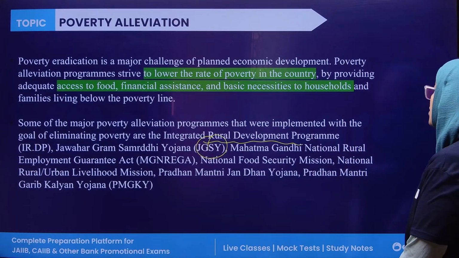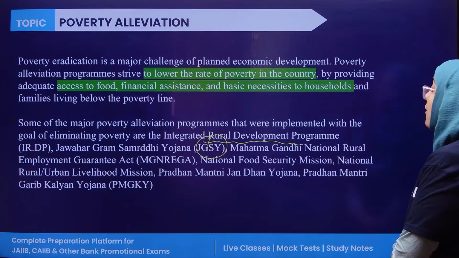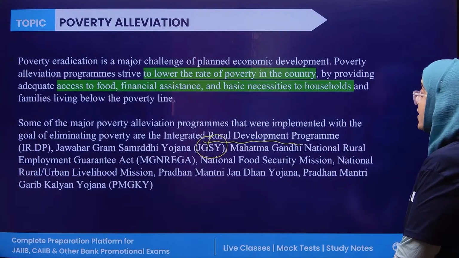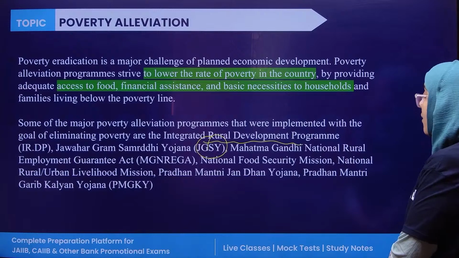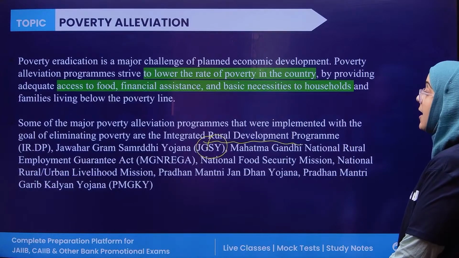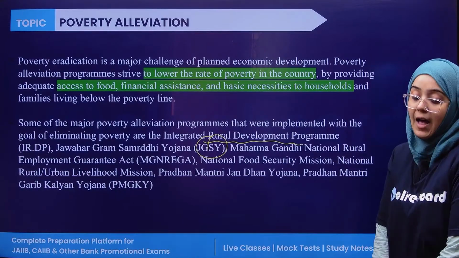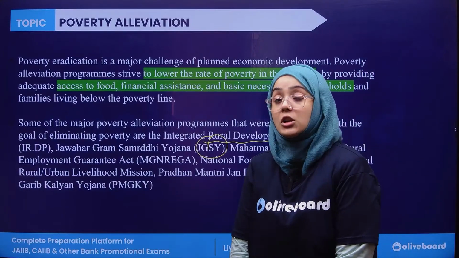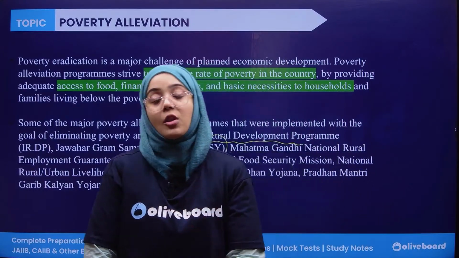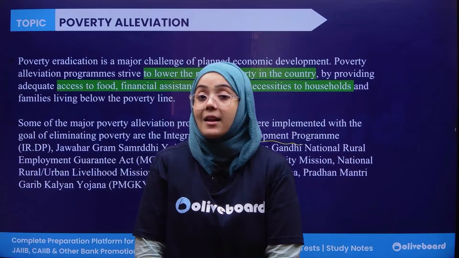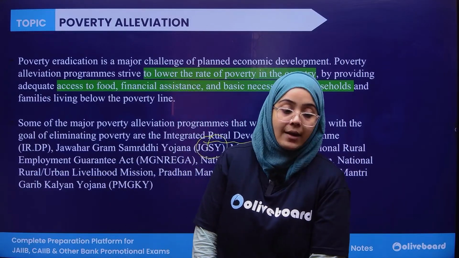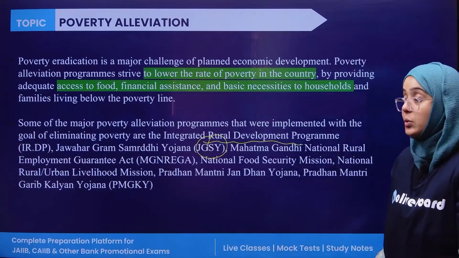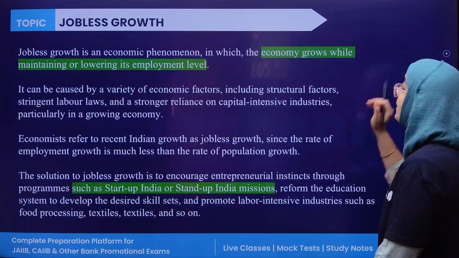The government introduced the National Food Security Mission. The government introduced the Pradhan Mantri Jan Dhan Yojana. The government introduced the Pradhan Mantri Garib Kalyan Yojana. So these are all the government schemes introduced in order to help different sections of society eradicate poverty. So the first issue that India is facing, obviously, is poverty.